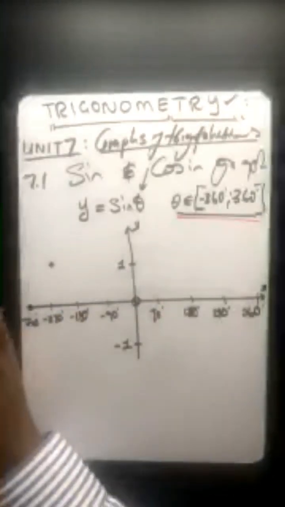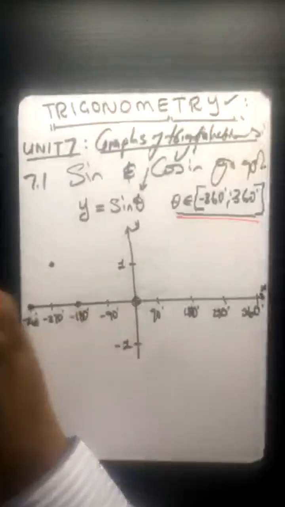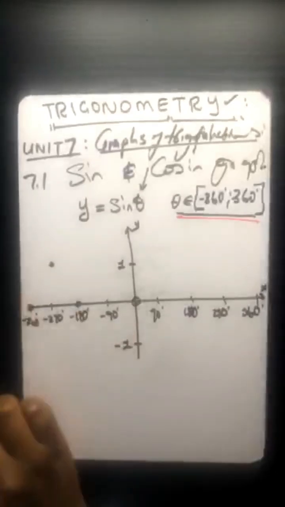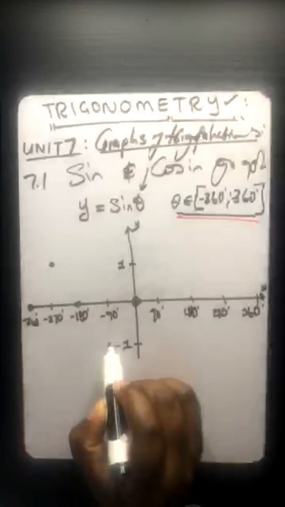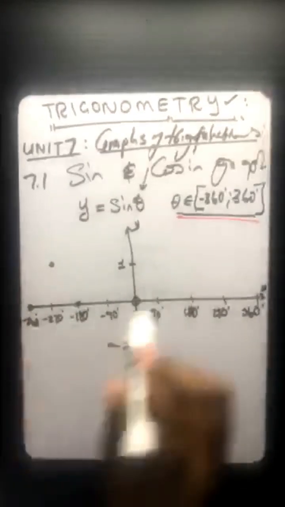Then you go to the next one. What is it? Negative 180. What is it? I'm getting 0. What are you guys getting there? Let's see. Negative 90. I'm getting negative 1. You put a dot there. Let's go to the next one. It's 0. I'm getting 0.